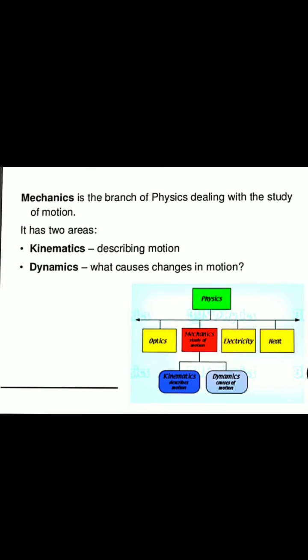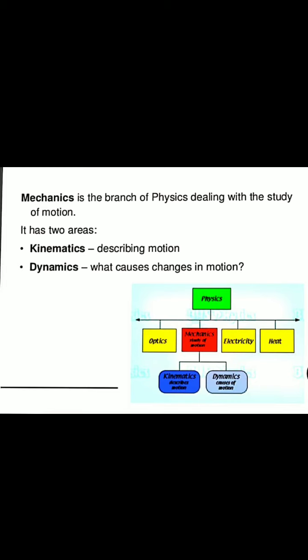Acceleration, velocity, speed describe the motion. If velocity changes, that means there is acceleration. If displacement changes with time, this is called velocity. This is all about kinematics. Now in this chapter, laws of motion, we study the reason behind the motion: why the motion changes, what is the reason behind it. That branch of mechanics is called dynamics.